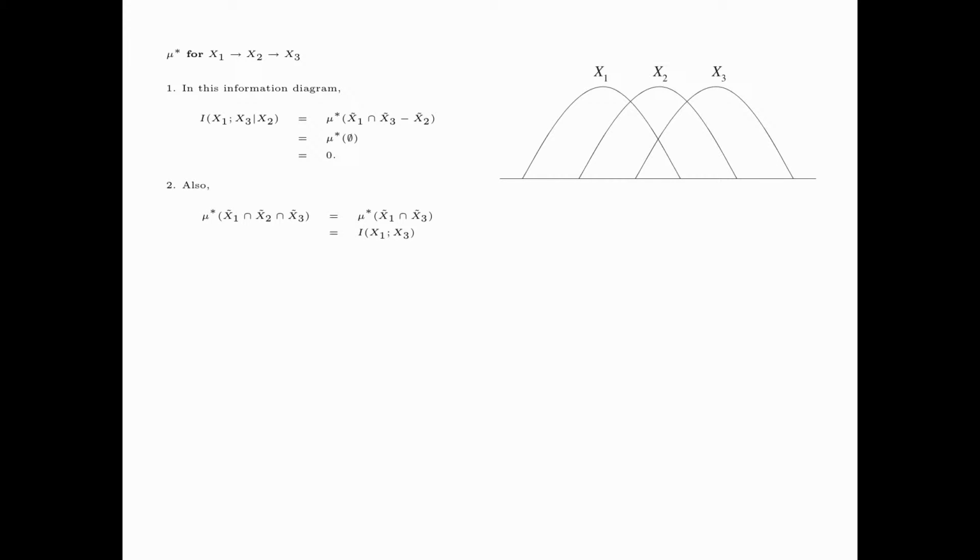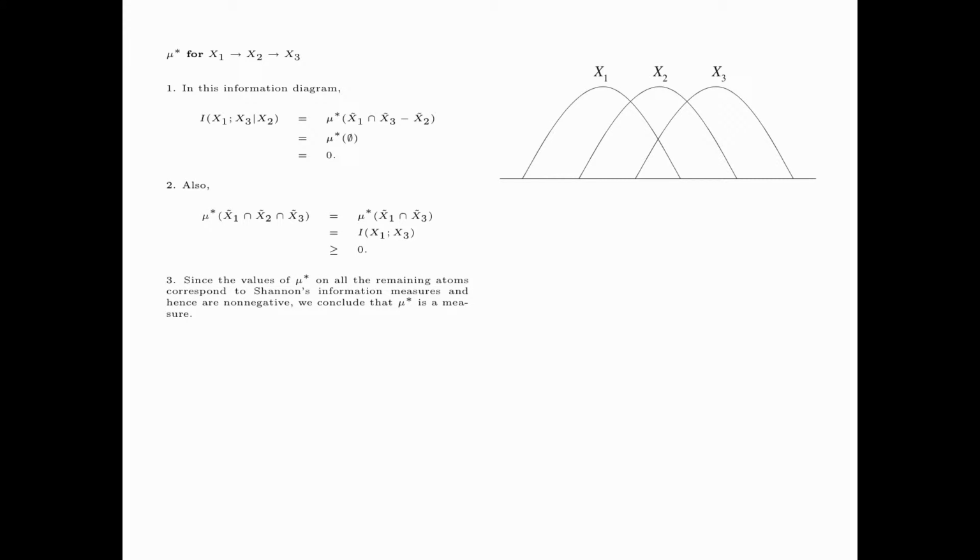Therefore, the value of mu star on x1 tilde intersect x3 tilde is equal to I(x1; x3), which is non-negative. Thus, we have shown that mu star of x1 tilde intersect x2 tilde intersect x3 tilde is non-negative.